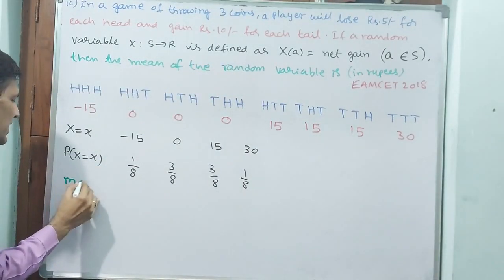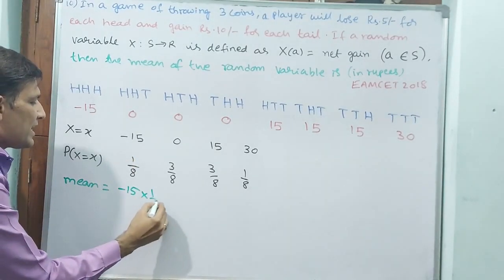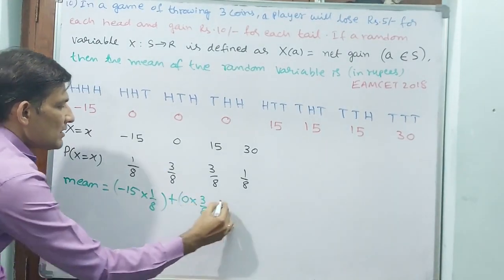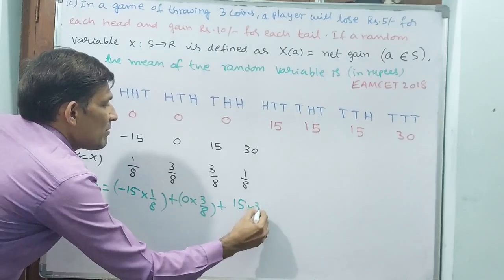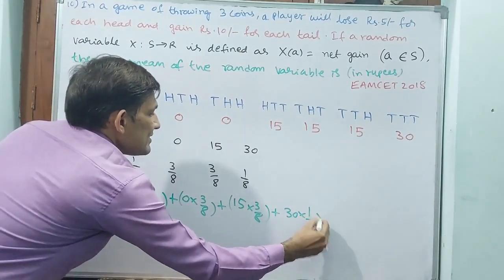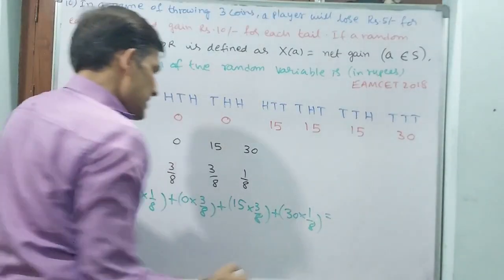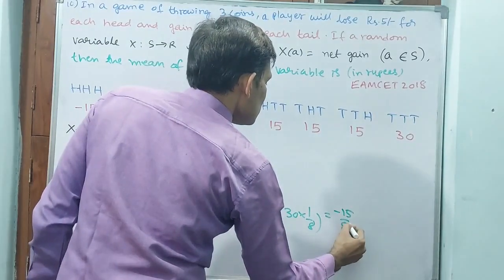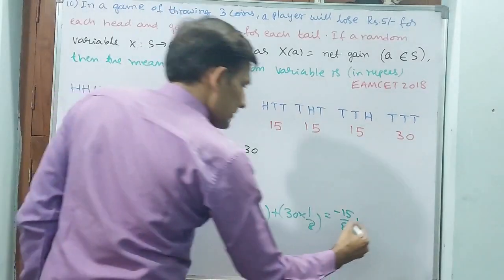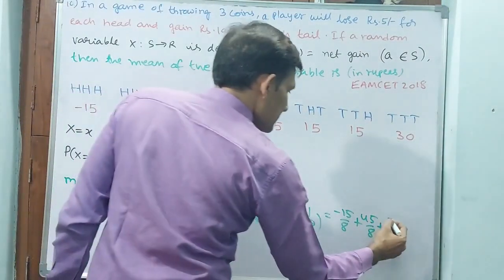Mean is equal to minus 15 into 1 by 8 plus 0 into 3 by 8 plus 15 into 3 by 8 plus 30 into 1 by 8. That is minus 15 by 8, plus 0 which you need not take, plus 45 by 8, plus 30 by 8.